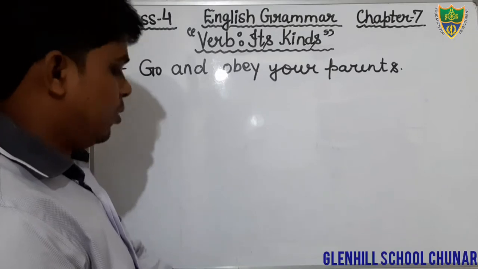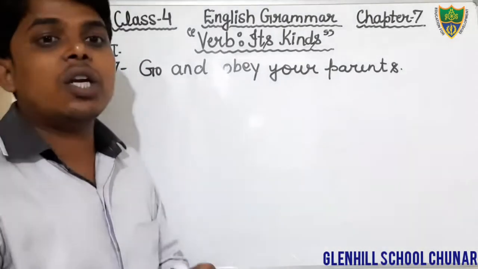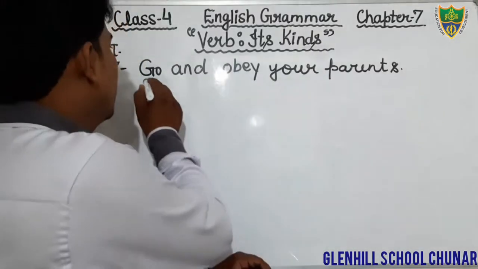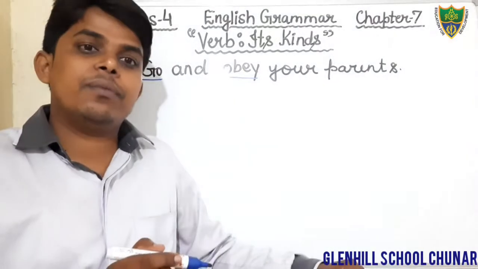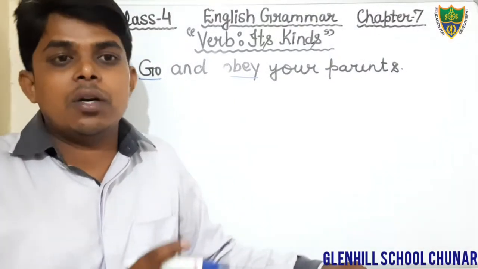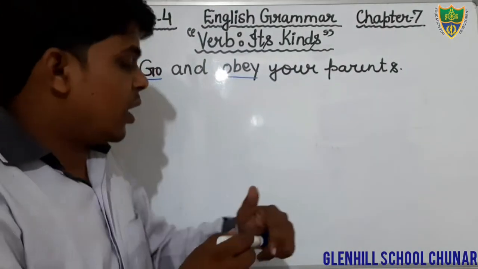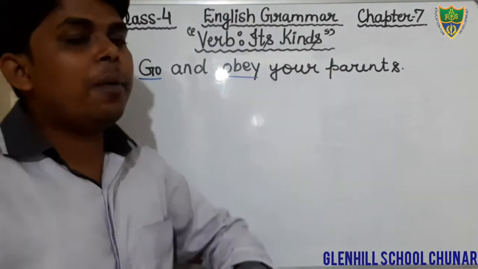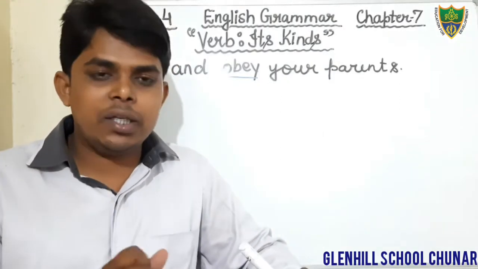There are two verbs in this sentence, that is go and obey. So you will underline these two words and you have to tell whether the verb is transitive or intransitive.